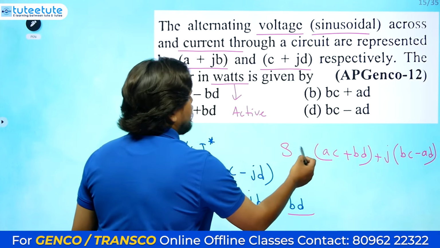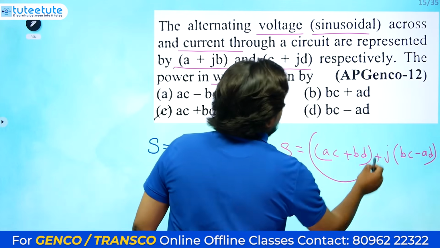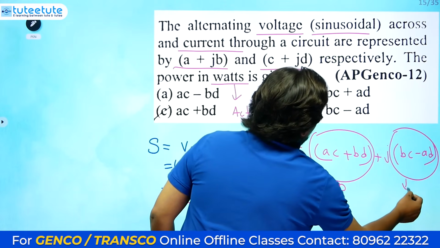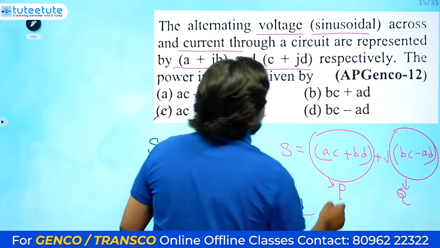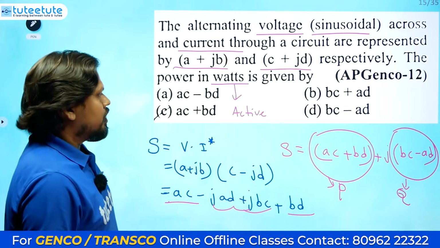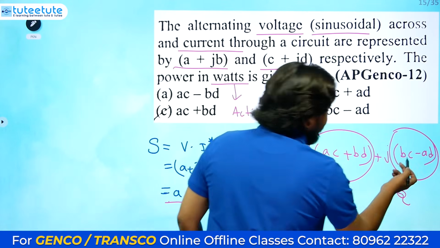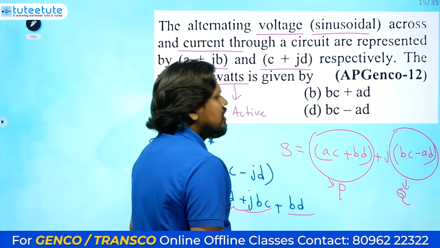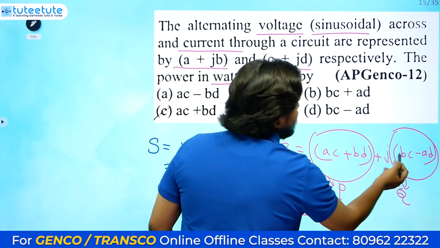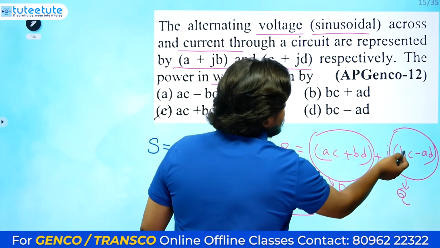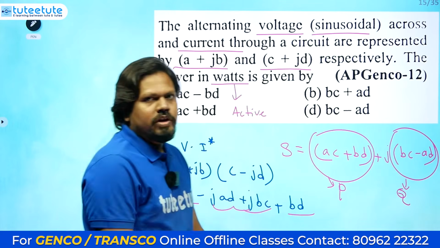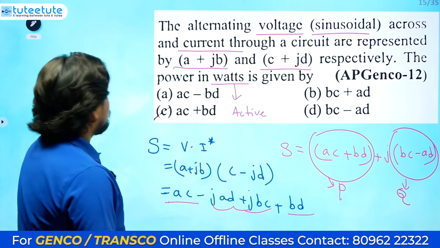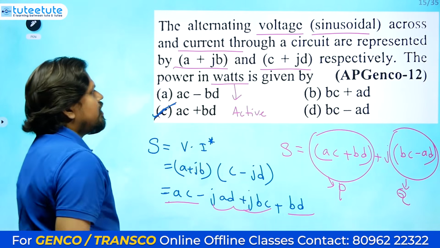So this is the entire apparent power, and this real part is nothing but our active power P, and this imaginary part is nothing but our reactive power Q. Okay, so active power and reactive power. It may be a plus value or minus value, no need to worry, AD minus BC or BC minus AD, it depends upon the values only. If you use minus here, then it will be reversed, so no need to worry about that. So AC plus BD will be the answer for us, the active power.